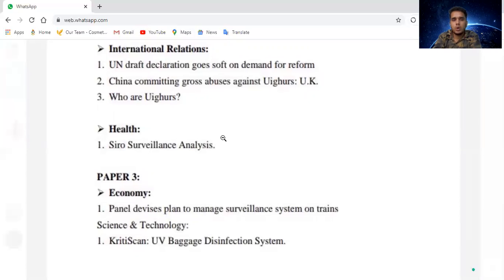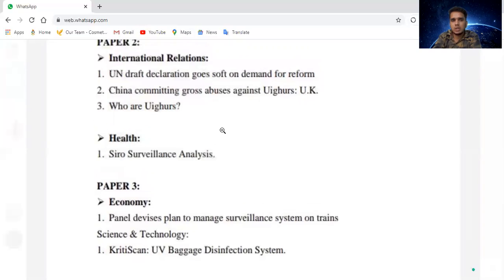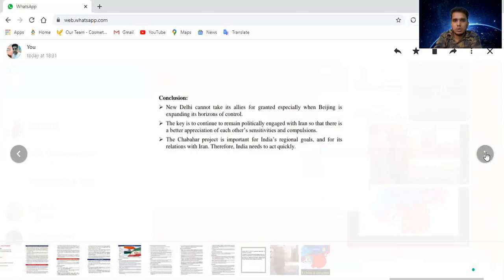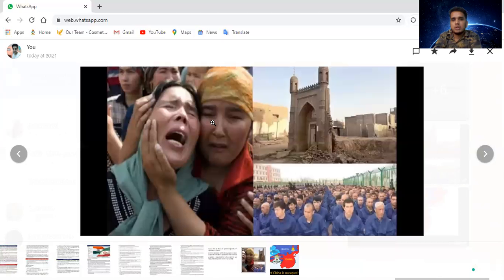So next is, who are Uyghurs? Uyghurs are basically Mongolians. I will show you on the map who basically the Uyghurs are. These people in China are Uyghur Muslims, and this is the detention camp of China. Their buildings, their monuments are being destroyed.